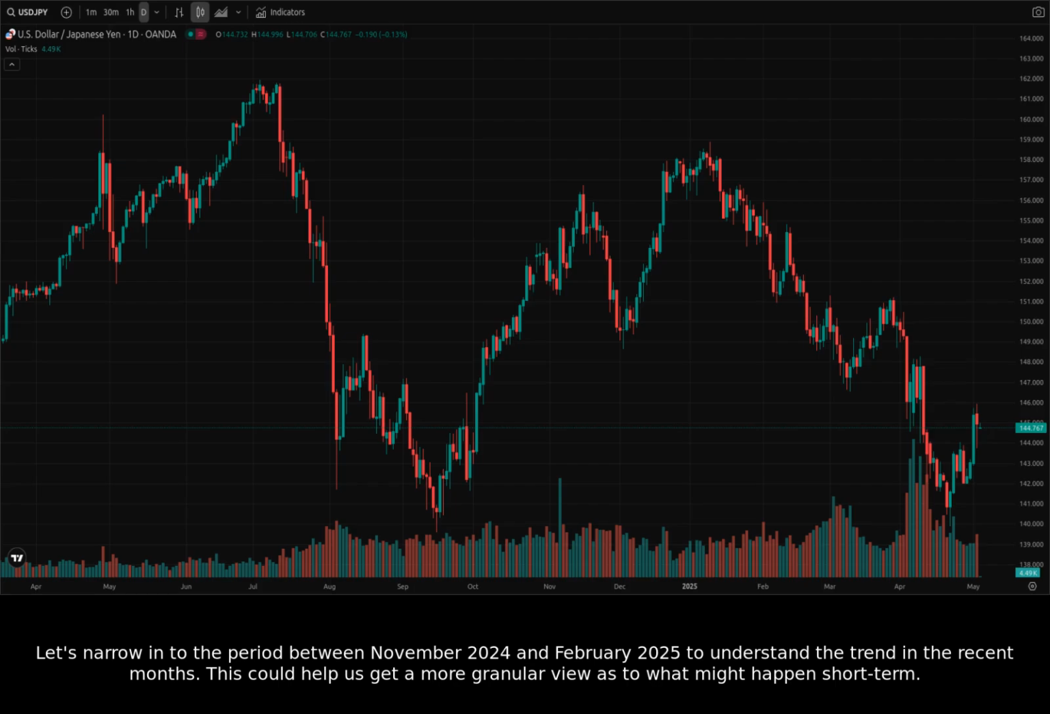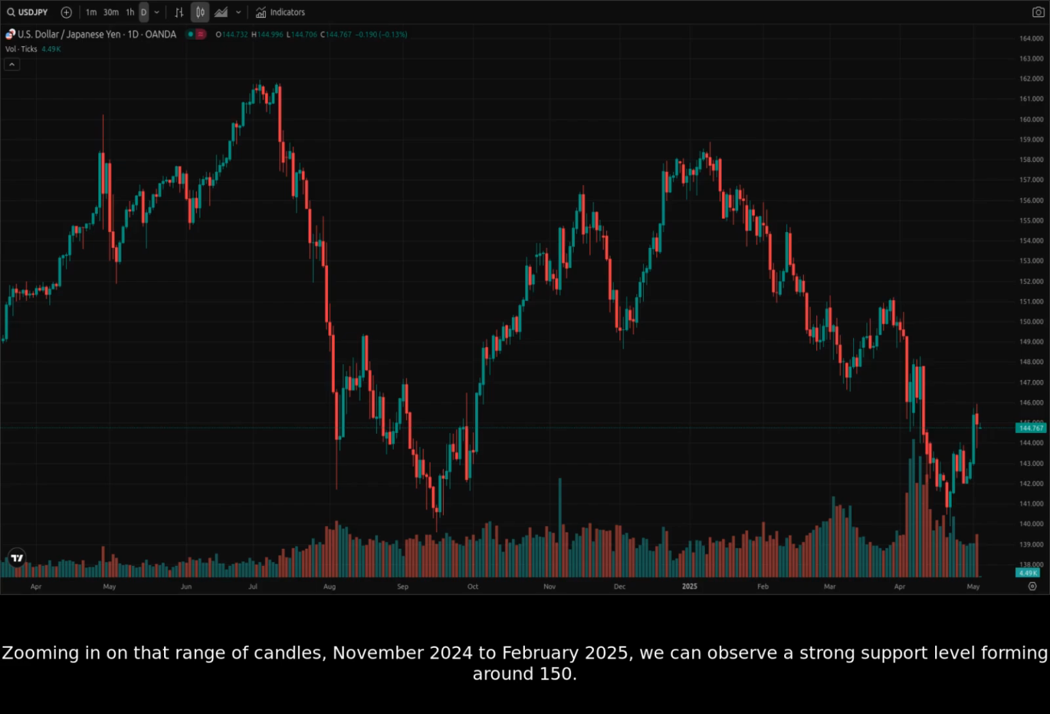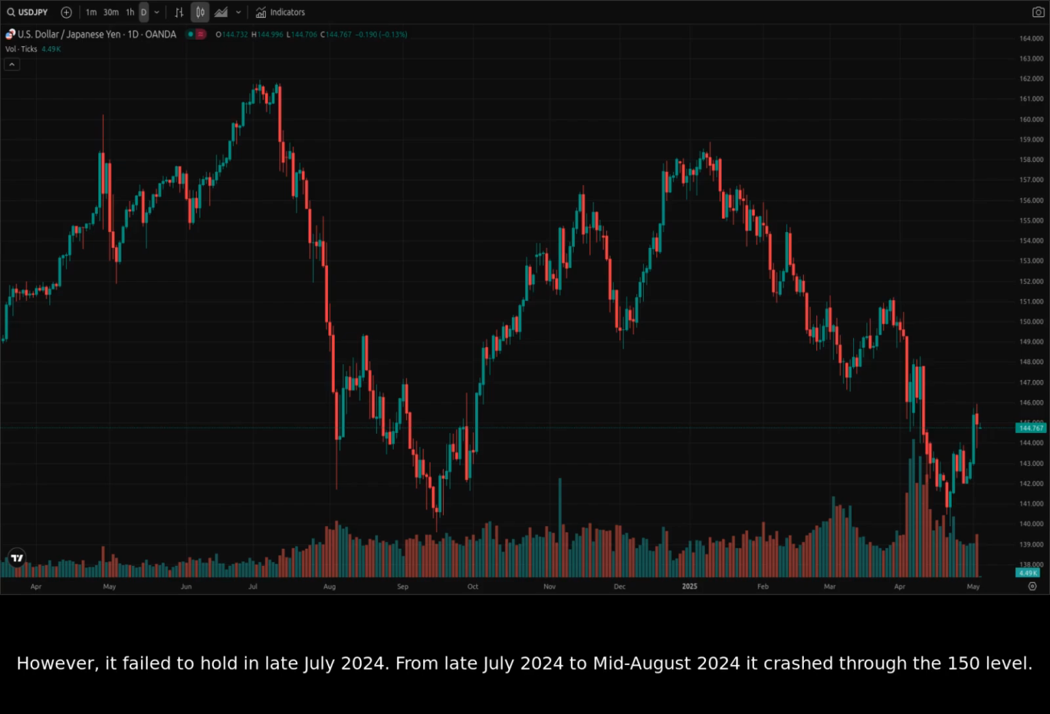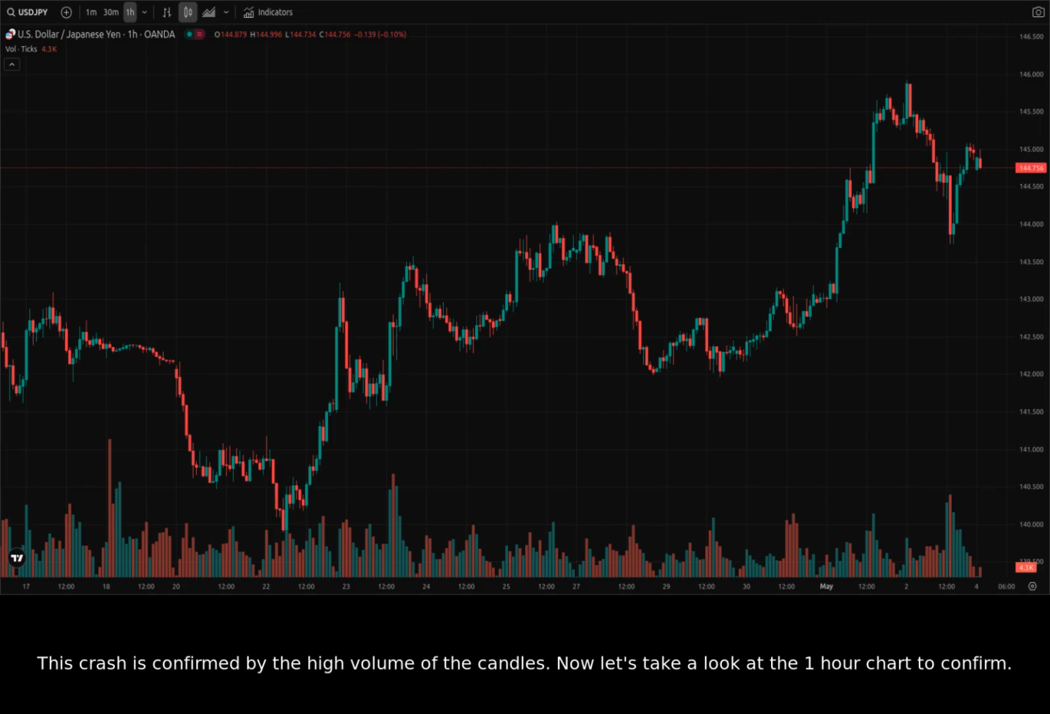Let's narrow into the period between November 2024 and February 2025 to understand the trend in the recent months. This could help us get a more granular view as to what might happen short-term. Zooming in on that range of candles, we can observe a strong support level forming around 150. However, it failed to hold in late July 2024. From late July 2024 to mid-August 2024, it crashed through the 150 level. This crash is confirmed by the high volume of the candles.